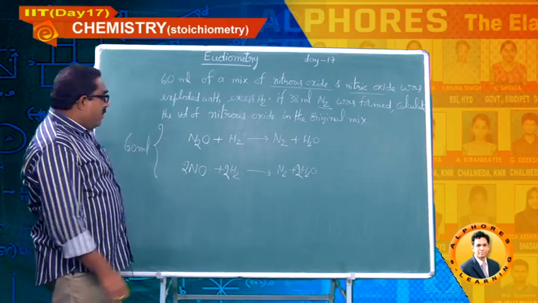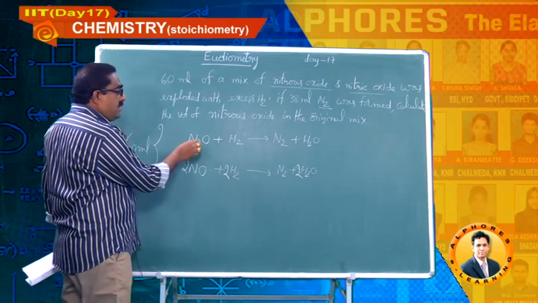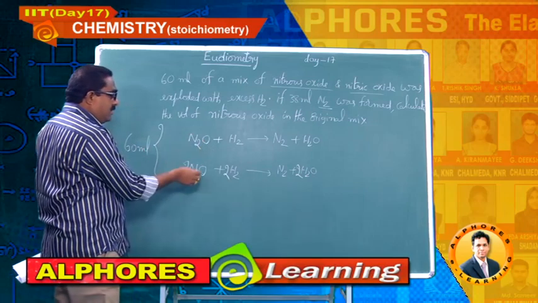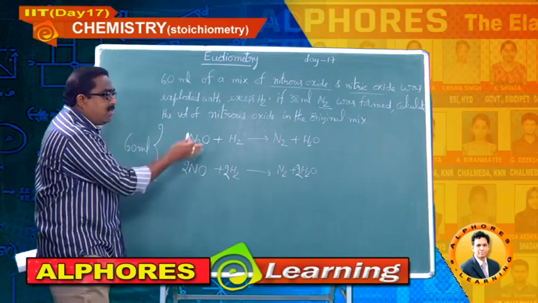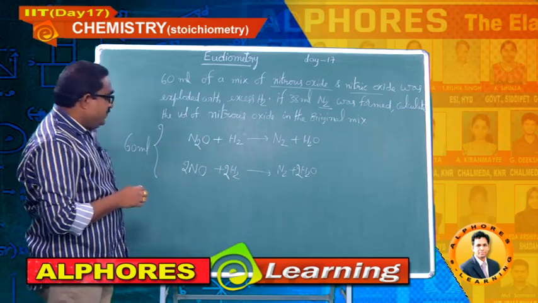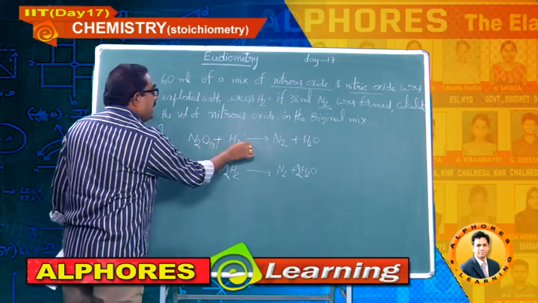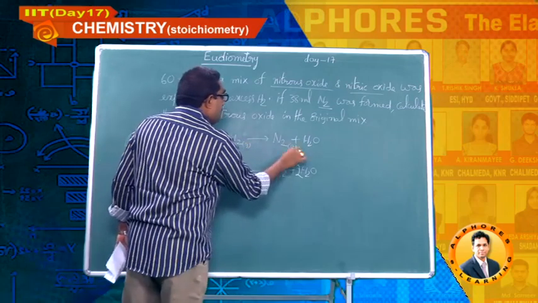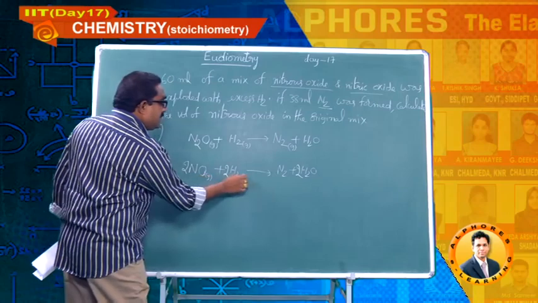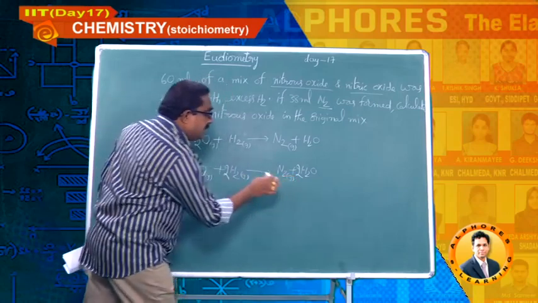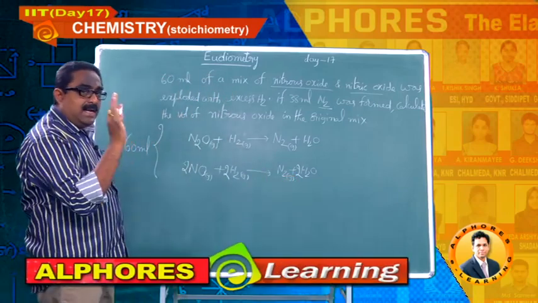Out of 60 ml, we don't know how much is nitrous oxide and how much is nitric oxide. That's what we have to find out in the question. Before that, let me write that all these are gases. Water, don't consider it as gas because it did not mention anything, so consider that as liquid.